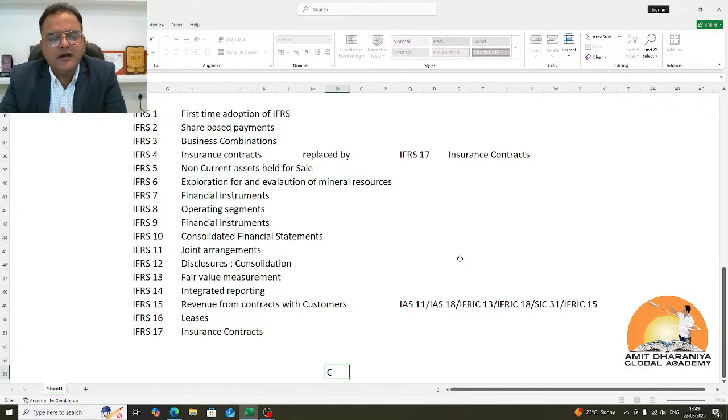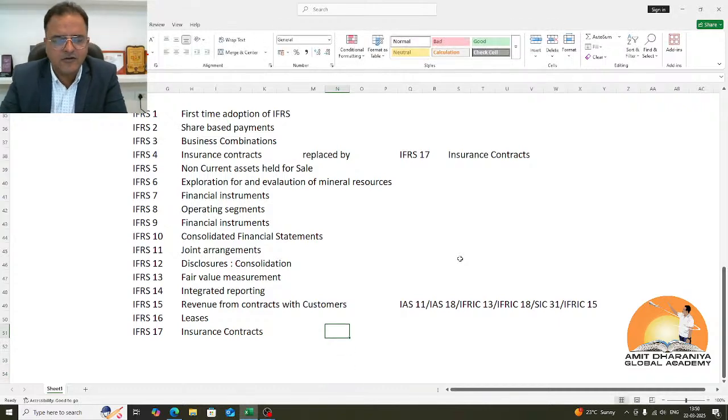So this is the entire list of the IFRS standards which were issued after the year 2000. ISB issued them. So IAS and IFRS are still relevant today, still applicable today. There is no difference. The next standard, which is replacing IFRS 4 insurance contracts, is IFRS 17 insurance contracts. So IFRS 17 is the standard which is also applicable globally. Even US GAAP has developed their own accounting standards in line with IFRS 17. It was delayed a little because of Corona, but still all the industries now have implemented it.